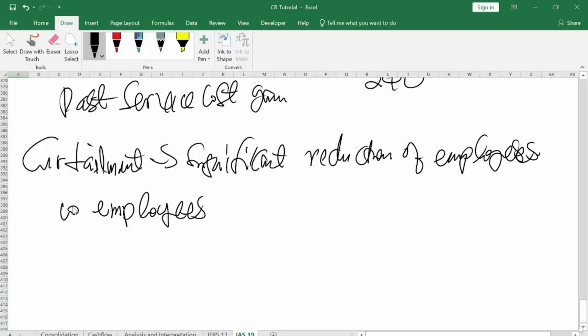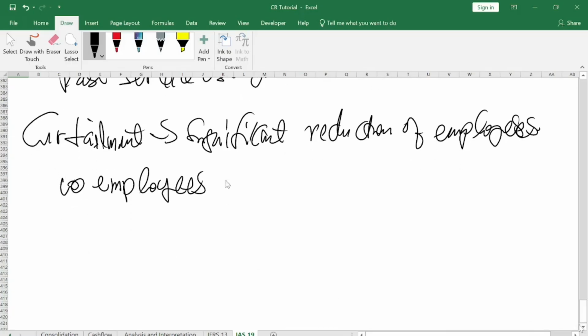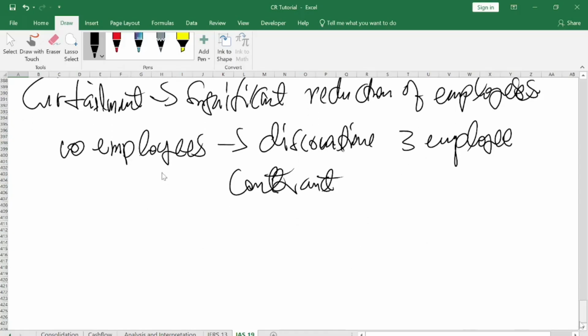So you have 10 employees working with the company. Now, these employees are working, there's no problem. Along the line, maybe in the middle of the accounting year, the company decided to discontinue 3 employees' contracts. So when that happens, it will affect your contribution into the pool.